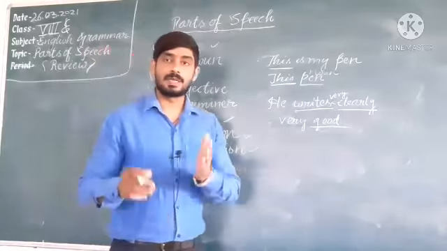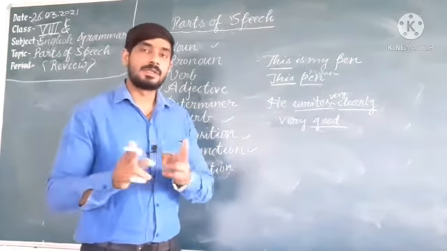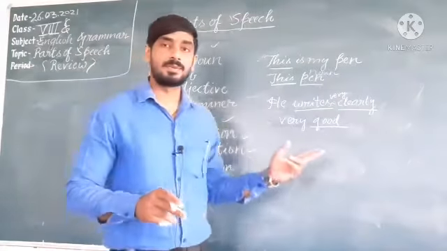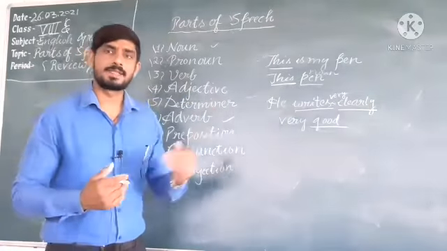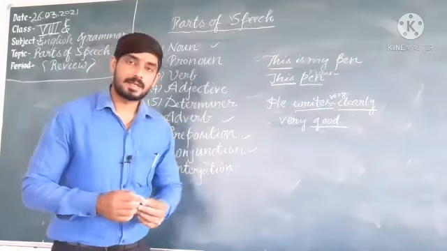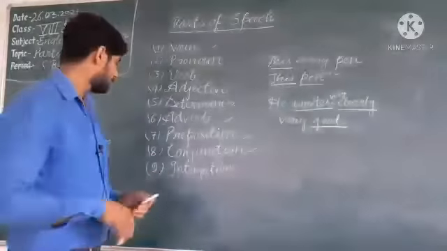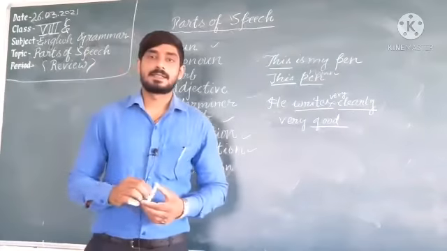We are joining two sentences. He is good and wise. We are joining two words, good and wise, of the same nature. For the same nature we will use and, and for a different nature we will use but. We will discuss it in the further classes, but here is a review, so we will only know about it in short.